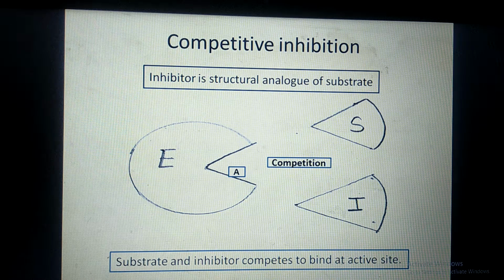So there is a competition between inhibitor and substrate to bind at the active site of the enzyme. Now, who will succeed in binding at the active site of the enzyme? Those which have more concentration will bind at the active site. For example, if the concentration of inhibitor is more, then the inhibitor binds with the enzyme to form EI complex, enzyme inhibitor complex. If the concentration of substrate is more, then the substrate succeeds in binding at the active site of the enzyme to form ES complex, enzyme substrate complex. So here the binding at the active site depends upon the mutual concentration.